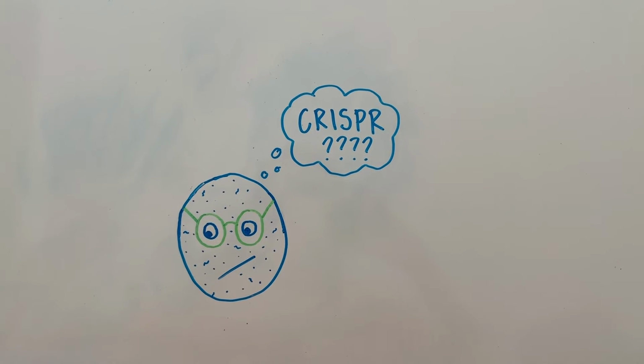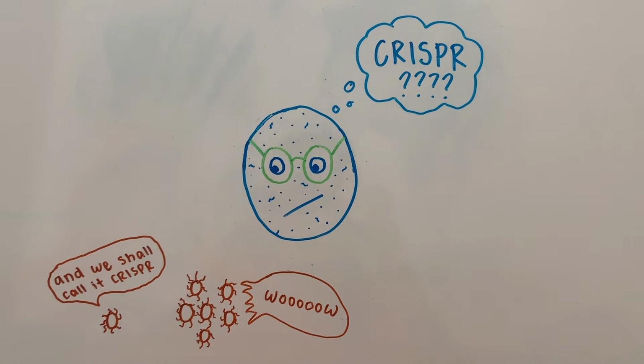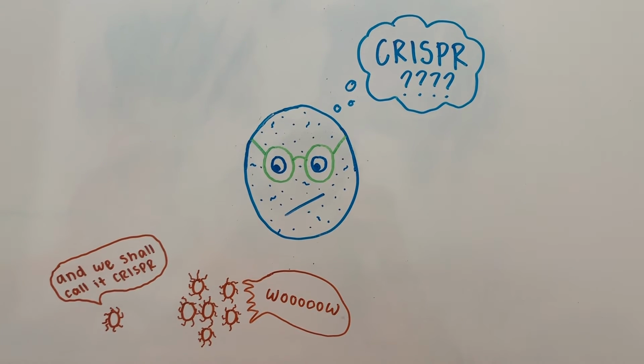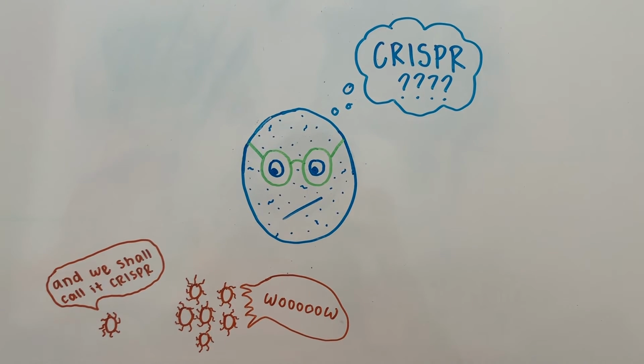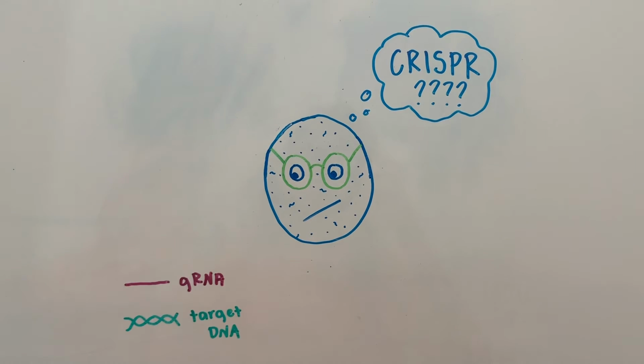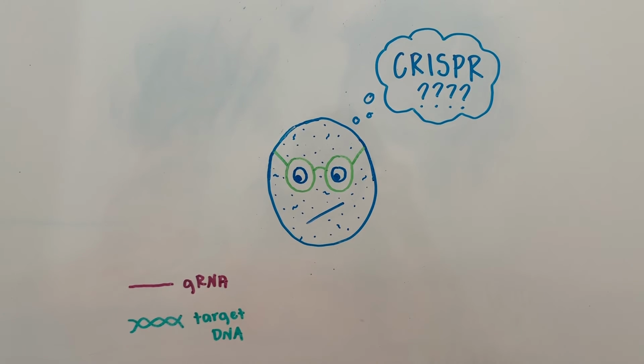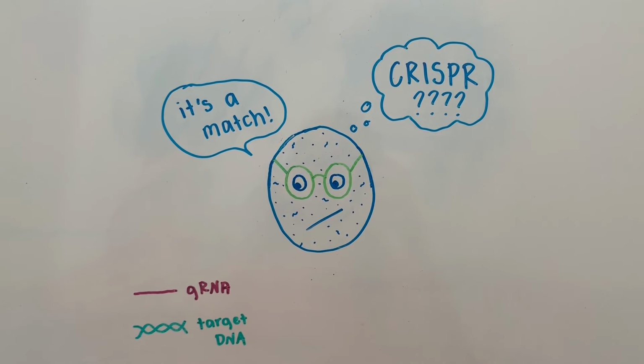What about CRISPR? CRISPR is a technique that originally came from a natural system used by bacteria to protect themselves from invading DNA, such as viruses, but has been developed to target other genomes and allow for genome editing. If he were to use CRISPR, he would produce guide RNA matching the DNA he wants to alter.